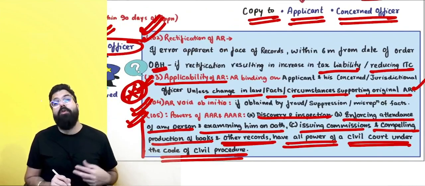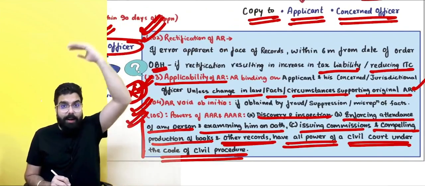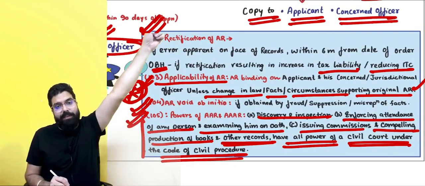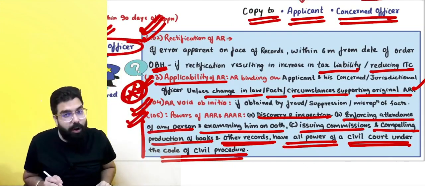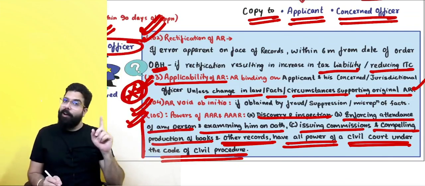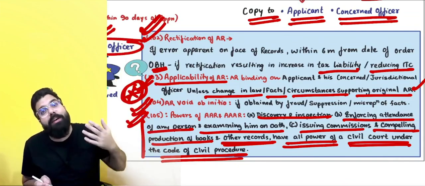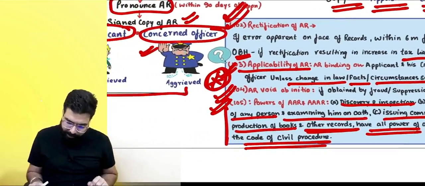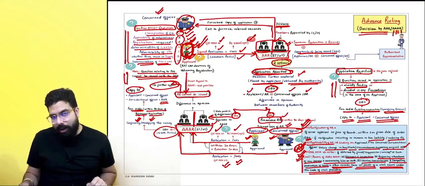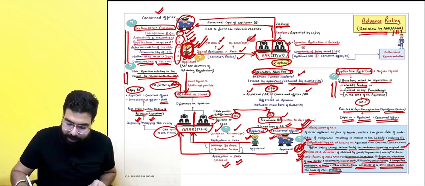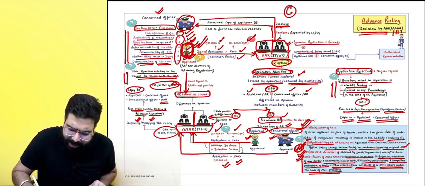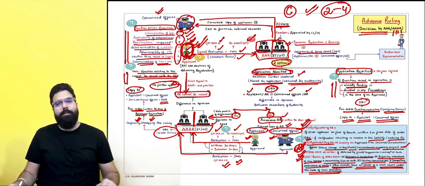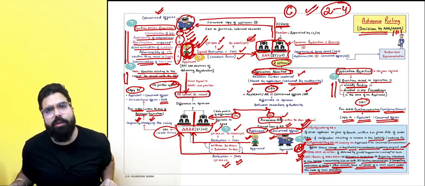Advance ruling is applicable on whom? It is applicable only on the applicant, and it is binding on the applicant and his concerned or jurisdictional officer with respect to him only and not with respect to any other person. And also remember, advance ruling is valid forever unless there is a change in law, facts or circumstances supporting the original advance ruling. Here we are done with our chapter on advance ruling, a C graded chapter, but in alternate attempts you can see a 2 to 4 marks question has been asked, everyone. I'll stop my discussion on advance ruling over here.